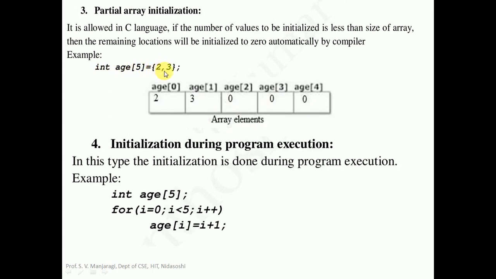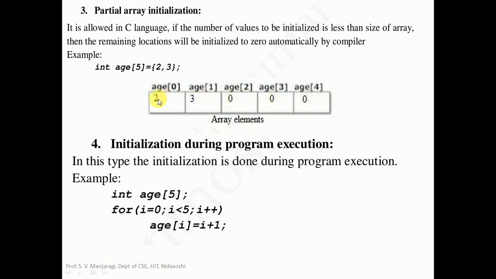So there is a set having only 2 elements. The first element here is 2. It will be stored at the first location of the array having index 0, that is age of 0. The second element, 3, will be stored at the second location having index 1, indicated as age of 1. Still 3 more locations are left here. They are initialized to 0 by default by the compiler.